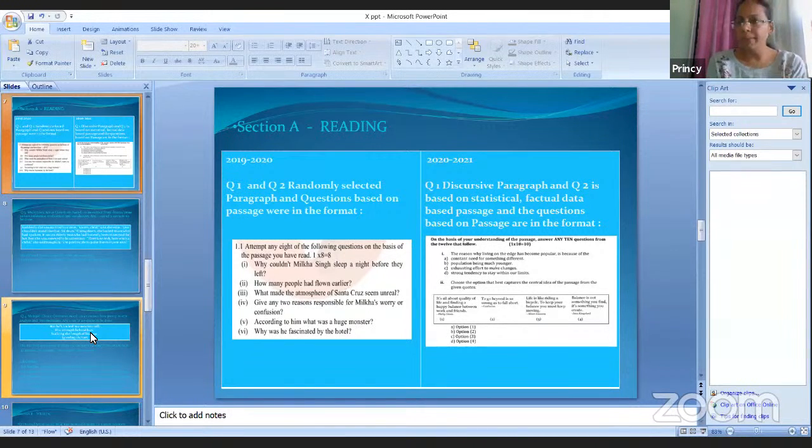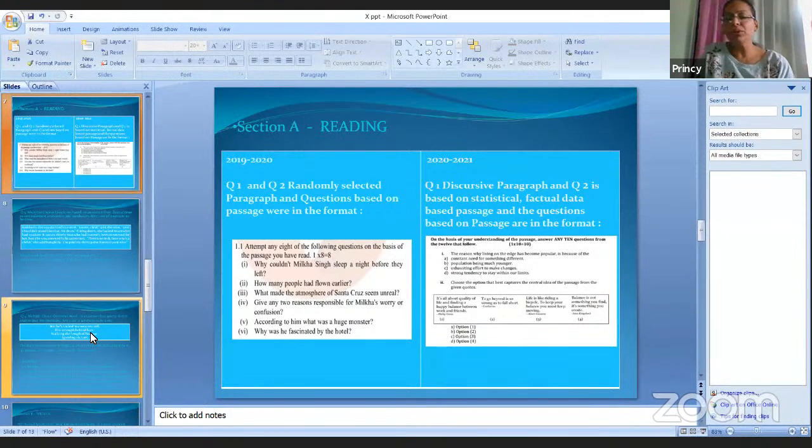The second question will be based on factual and statistical data. Means the paragraph is based on facts, based on any data. Sometimes data may be given on poverty in 2009-19, what the poverty line was, what BPL is, and in 2014 BPL was different. There is so much increase, so much decrease in things like fuel prices. These are some of the topics that will be given in statistical form.